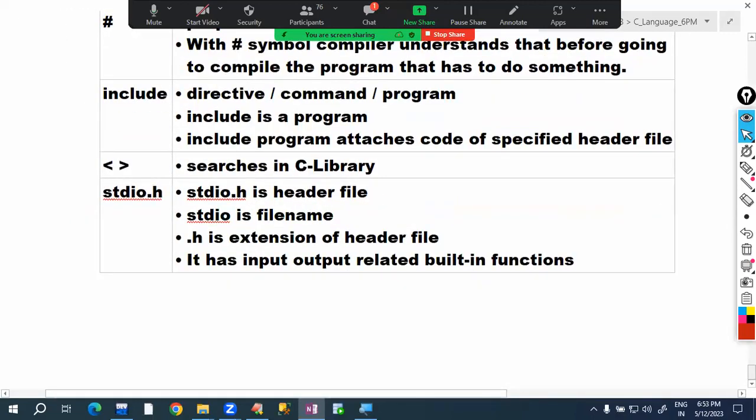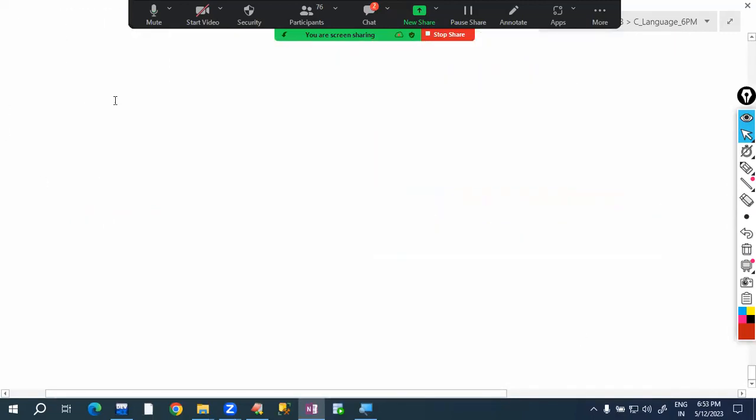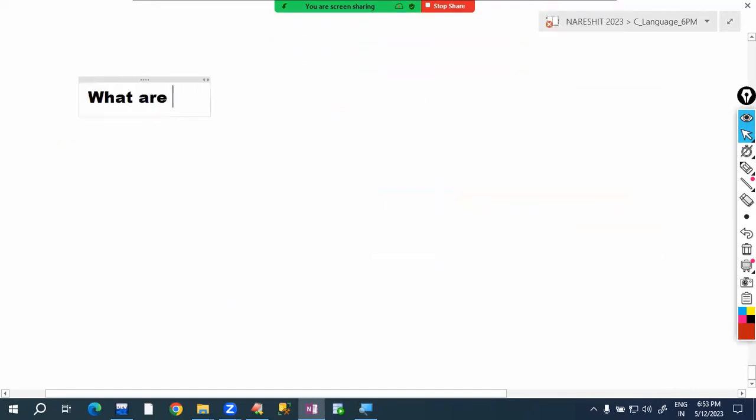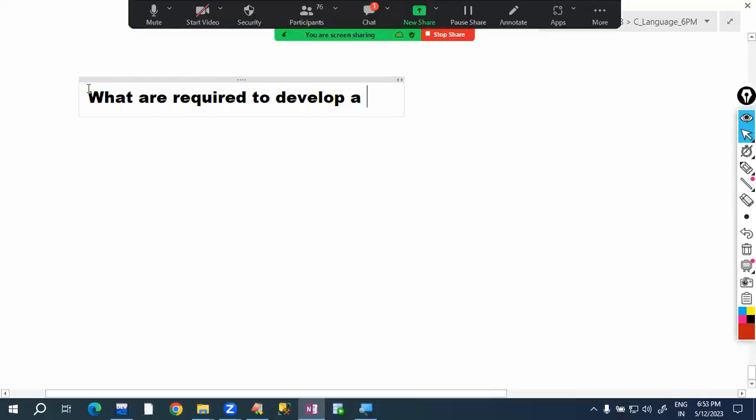So, the topic is what is required to develop a C program?